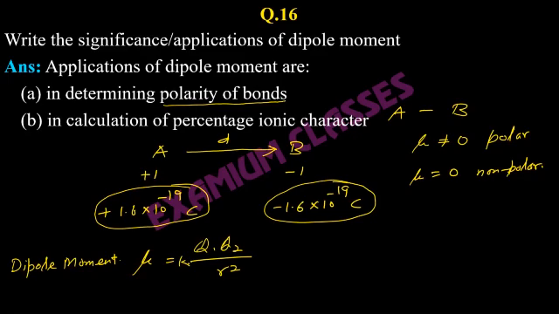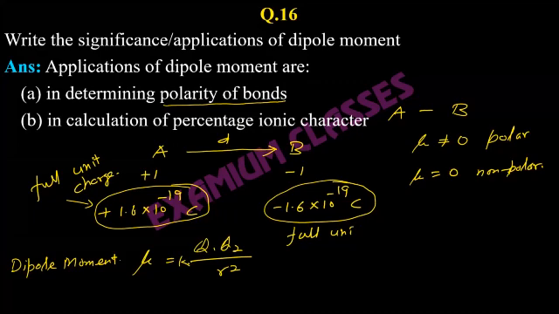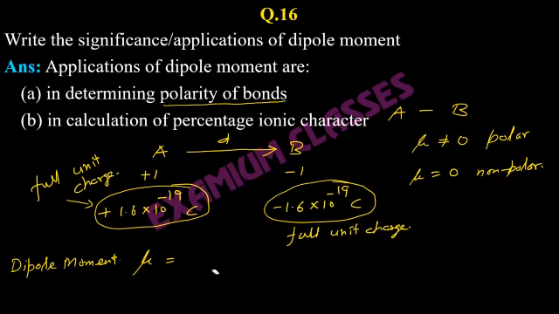Suppose this dipole moment, when you are considering it full charge, unit charge, obviously positive, and the negative also full unit charge, then whatever value of mu you get is the... In this case, to simplify it, because you don't know k, you just write q into d here, with q being 1.6 into 10 power minus 19. Whatever you get here is actually 100% ionic character when you are considering unit charge.